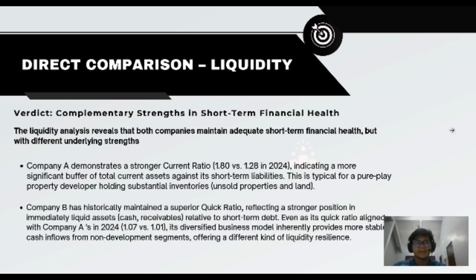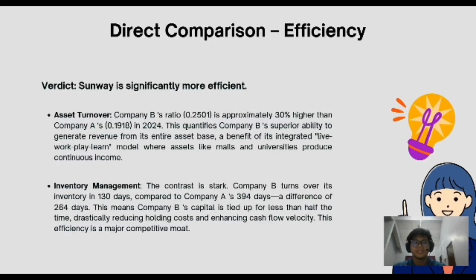Now moving on to the next slide. A direct comparison on efficiency. On efficiency, Company B is significantly ahead. Its assets generate about 30% of revenue, and its inventory turns over 264 days faster. This operational acceleration is a core competitive advantage.